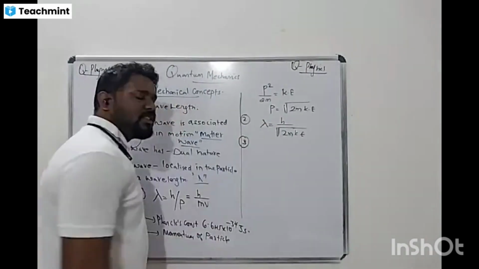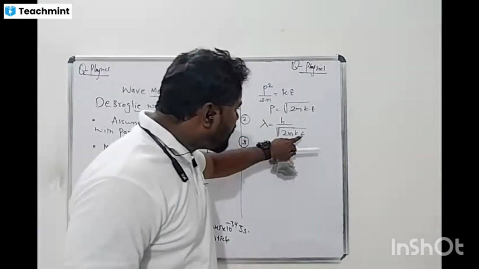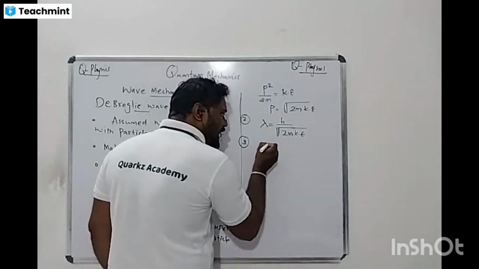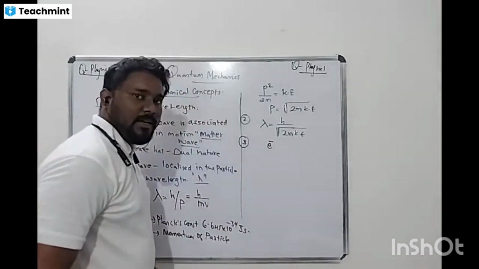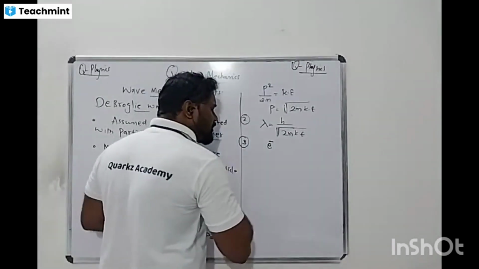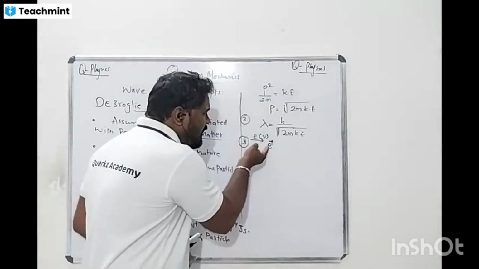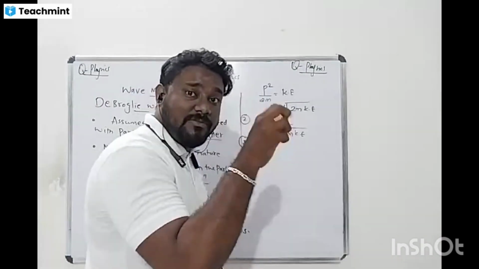Now look, it's a third formula. The particle is moving in a potential. So I'm considering the electric field. What is the charged particle doing? It is moving in an electric field. This is a very important thing. As it moves in, it will accelerate. Whenever a charged particle is placed in an electric field, it accelerates.